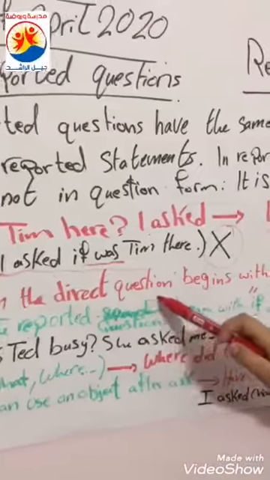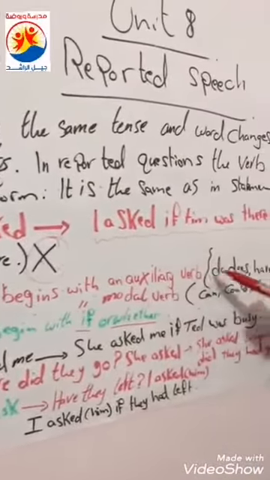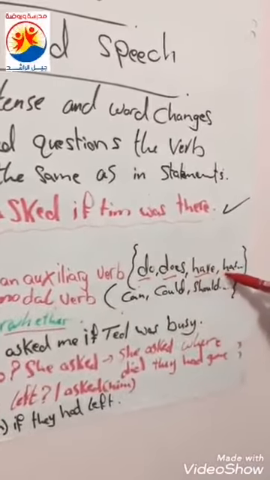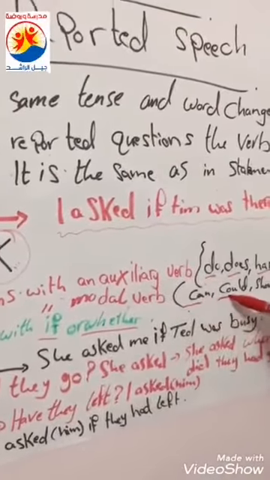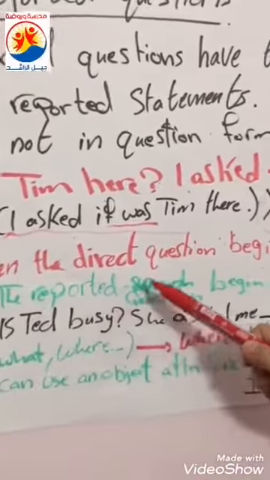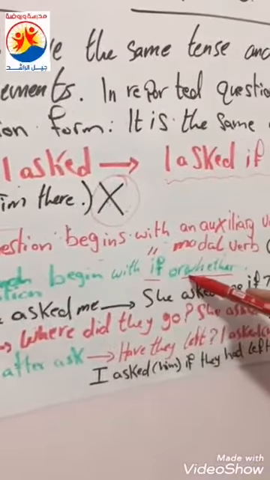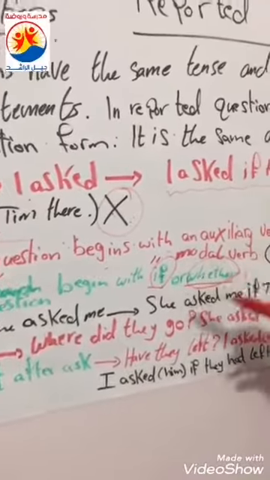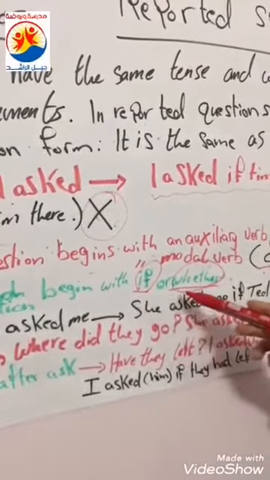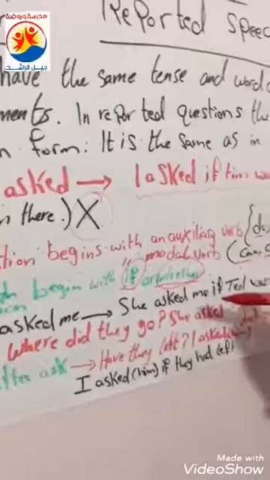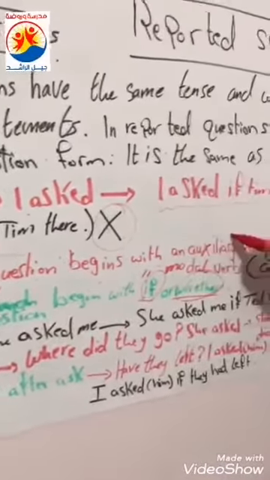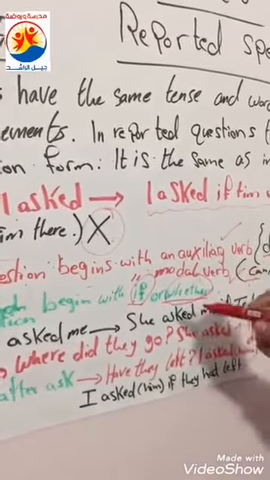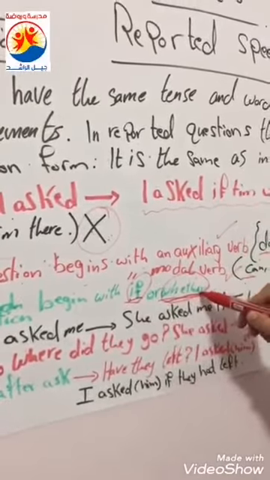When the direct question begins with an auxiliary verb, like do, does, have, has, or with a modal verb like can, could, should, etc., then the reported question begins with if or whether. So you should be careful.